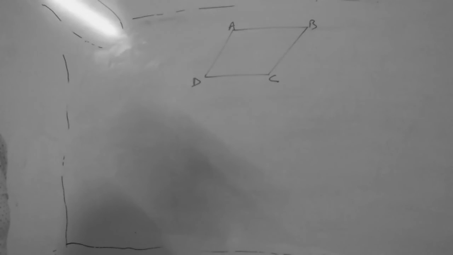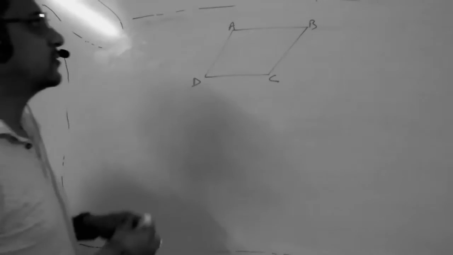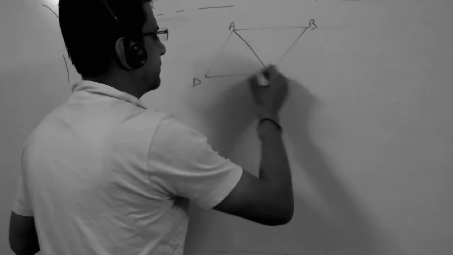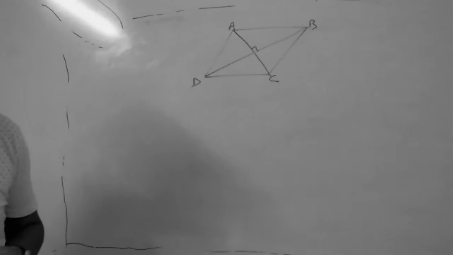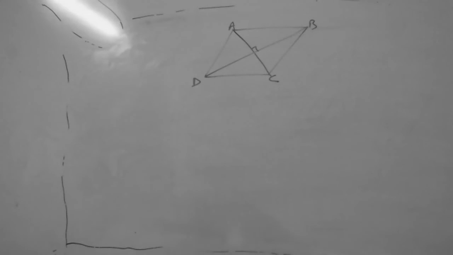The diagonals bisect each other. And all the sides are of equal length. And the diagonals bisect each other at right angles. And diagonals are not equal to each other. Okay.